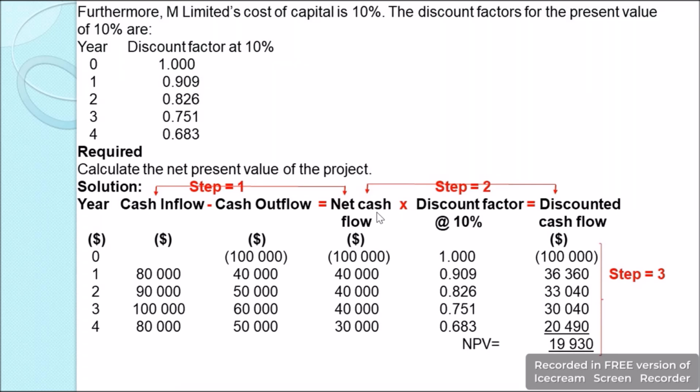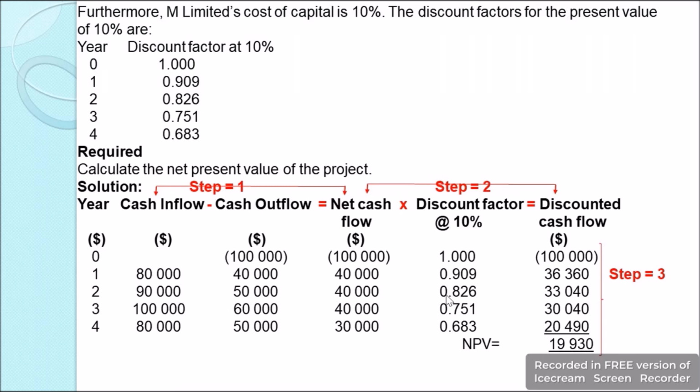In step 2, we take the net cash flow and multiply it with the discounting factor. So we have been given the discounting factor at 10%. So in the initial year, we have an outflow of $100,000 and the discounting factor is 1. So our discounted cash flow will be negative $100,000. That is an outflow. Then in year 1, we have the net cash flows as $40,000 and the discounting factor which is given is 0.909. So when we multiply this together, we get the discounted cash flow as $36,360. In year 2, we have the net cash flows again as $40,000.